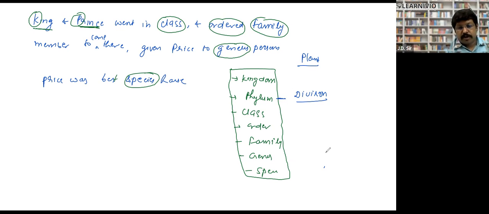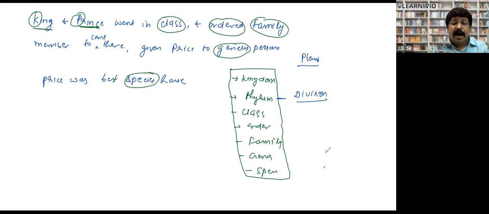Let me explain it to you. Suppose there is a company. In the company, there will be one CEO, and under the CEO there will be 2 or 3 MDs. Under the MDs, there will be some senior managers. Under every senior manager, there will be many assistant managers, then senior executives, then executives.